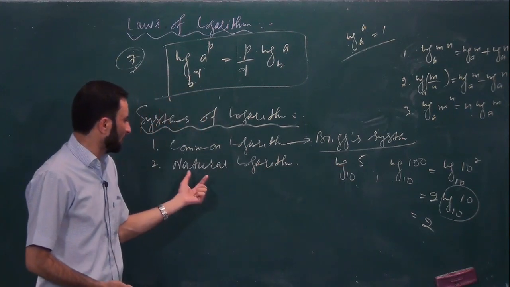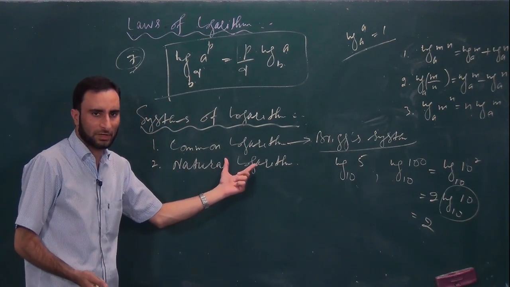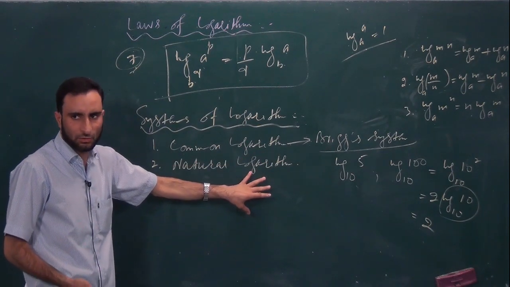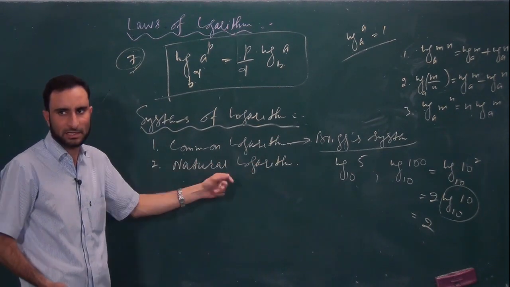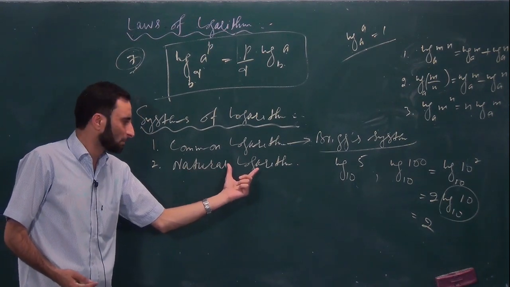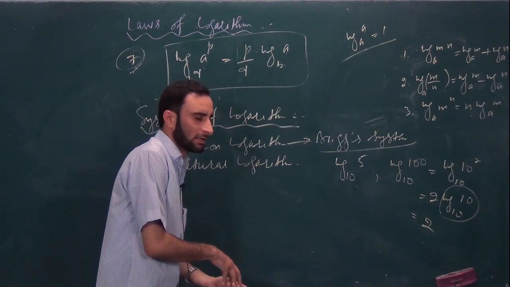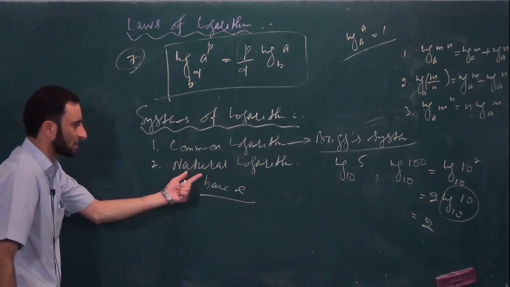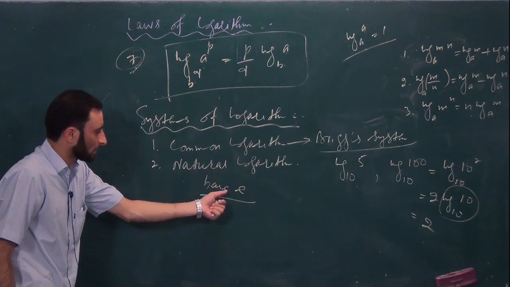Similarly, if the base is e, this is one more system that we have. This system we mostly use in physics and chemistry and engineering branches, that is natural logarithm. In this system the base is taken as e. Now the question is, what is e?